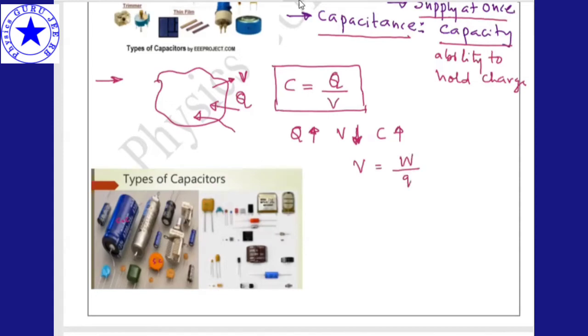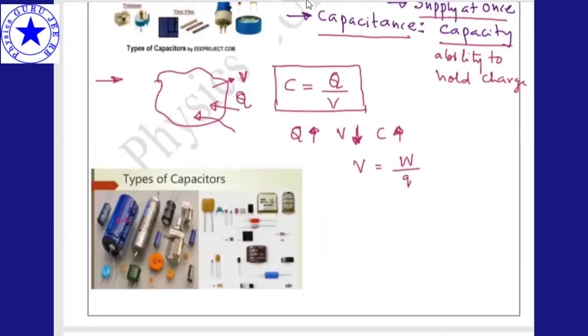That means I should do less work to give more charges to this surface, so that Q should be greater. Only if the potential is less can the capacitance be increased. So till here everything is clear. All of you, let me know.